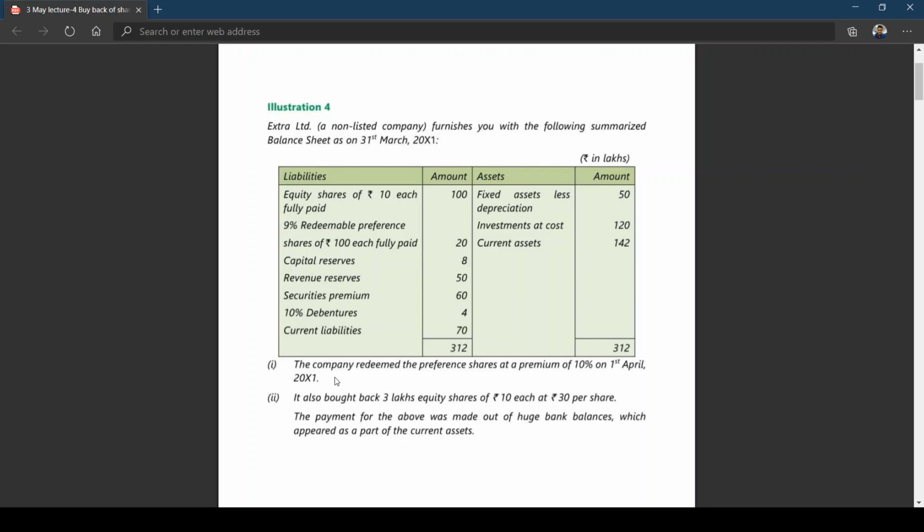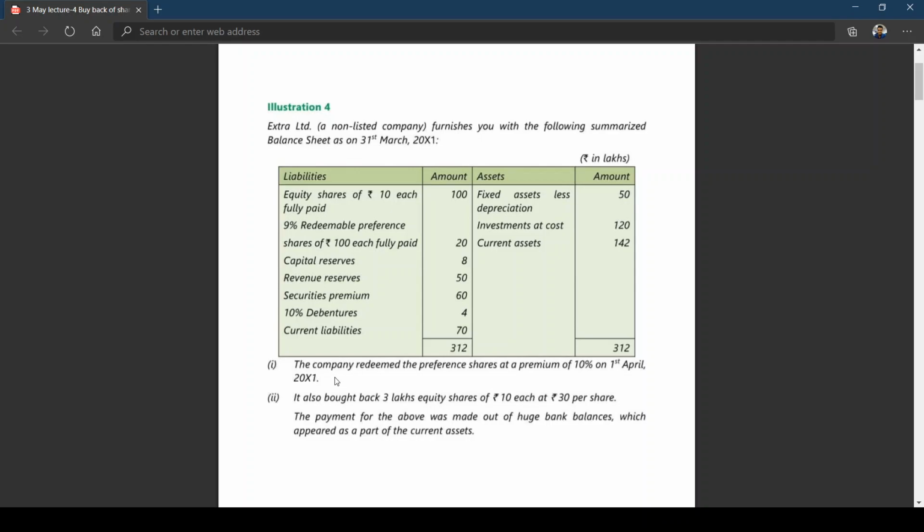But if you recollect the problem you have done, 25,000 equity shares were to be bought, and there he was asking whether they can buy 25,000 equity shares as per the provisions of Companies Act. That is the reason why for that problem we went for the shares outstanding test, resource test, and debt equity ratio test, to check whether we can buy the number of shares that the company management decided to purchase.